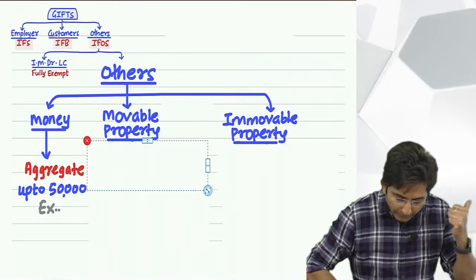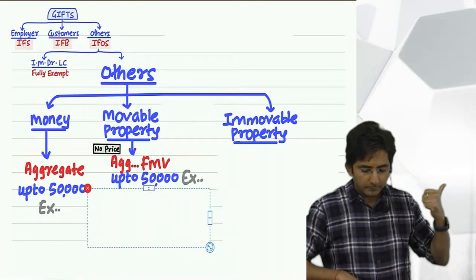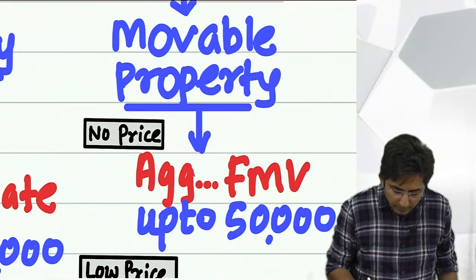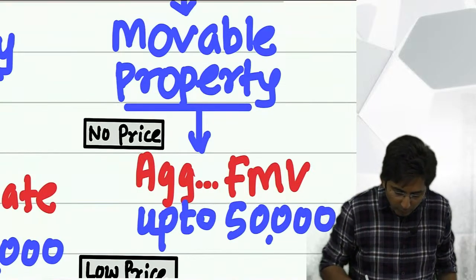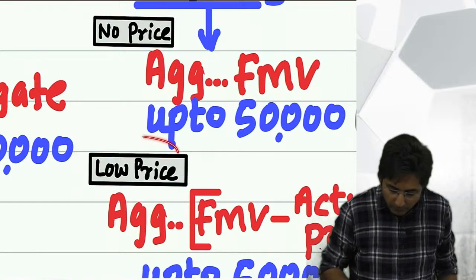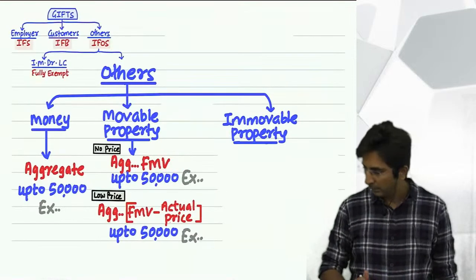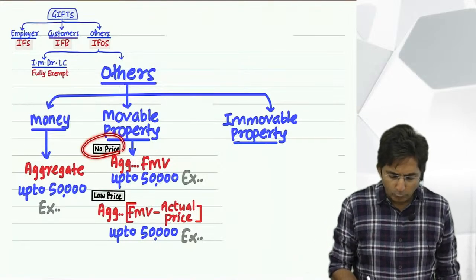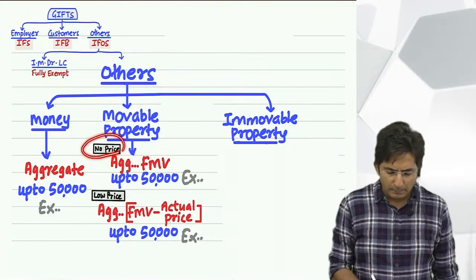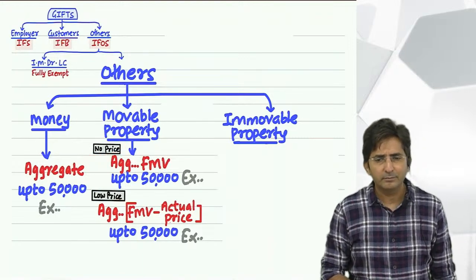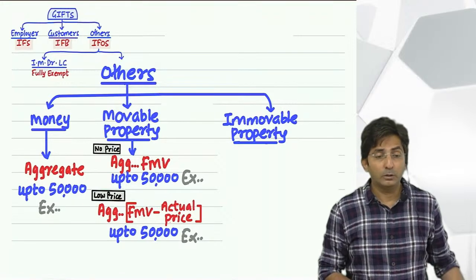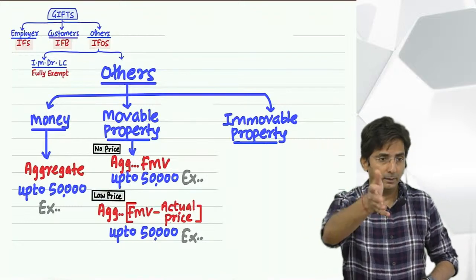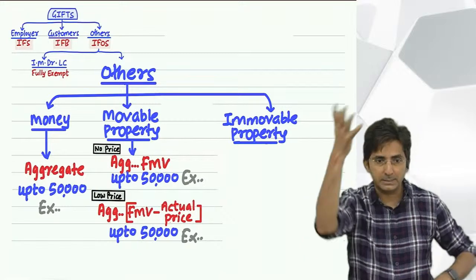See, this is what you will find here. Look here. Read. See, what is this? No price. I have zoomed to make you see low price. Okay, so tell me, if it is for no price, then the full market value will be seen. Tell me why I have to write aggregate FMV? Because there might be 10 people. One has given me gold, one has given me silver, one has given me diamond, other has given me shares.